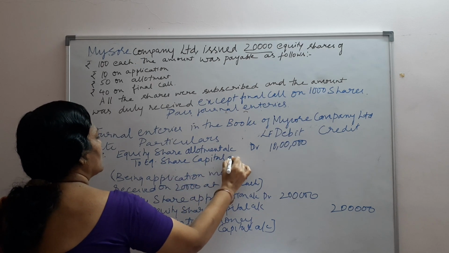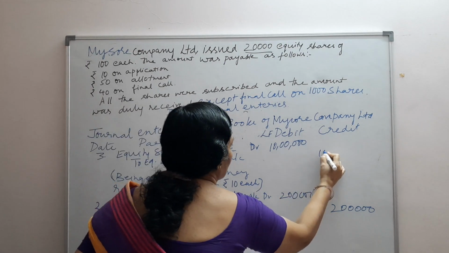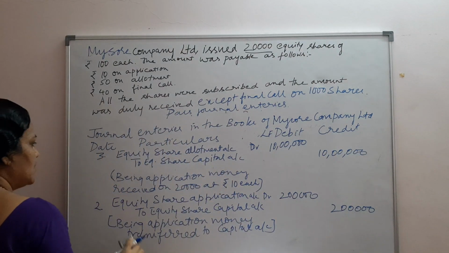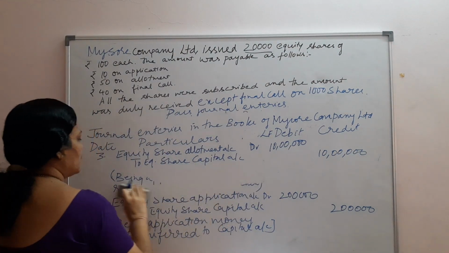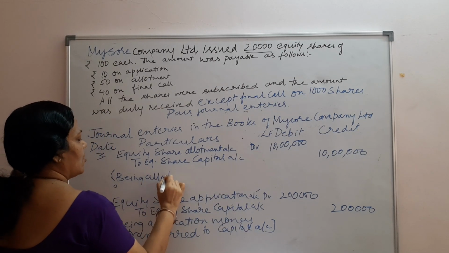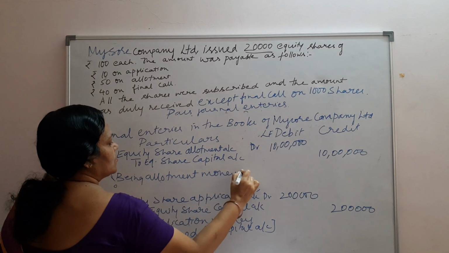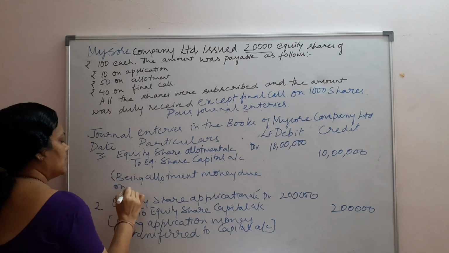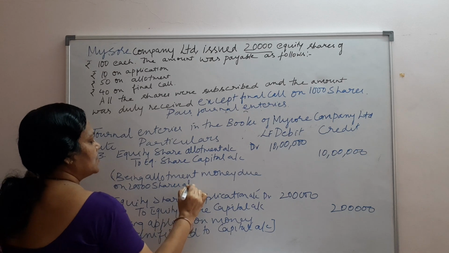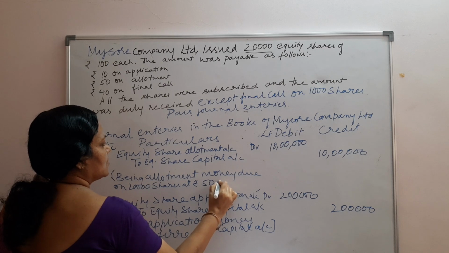Here now we are sure we can create the capital account first, and then the shareholders will pay the money to me, the 10 lakhs which is due, which I am telling them to pay. So the company gives a notice for the allotment, being allotment money due on 20,000 shares at rupees 50 each.